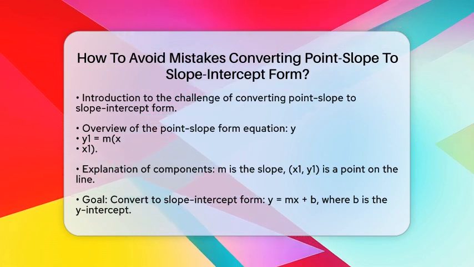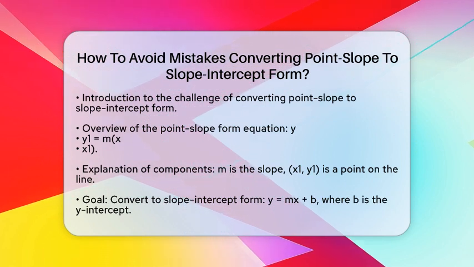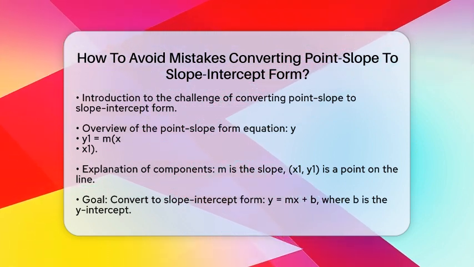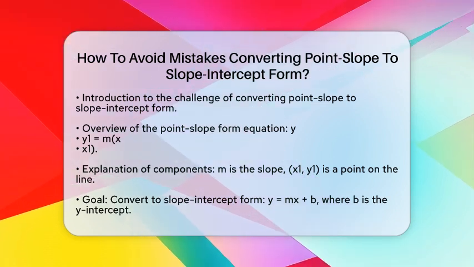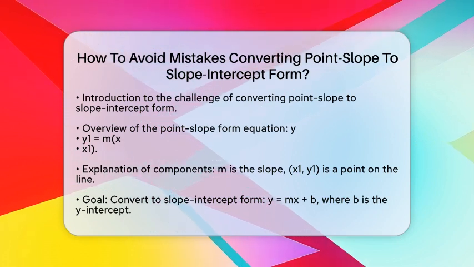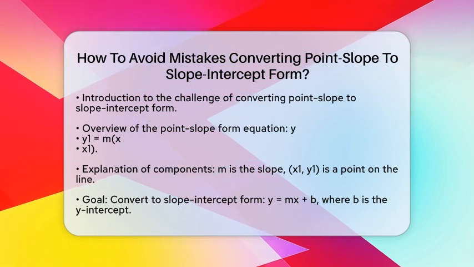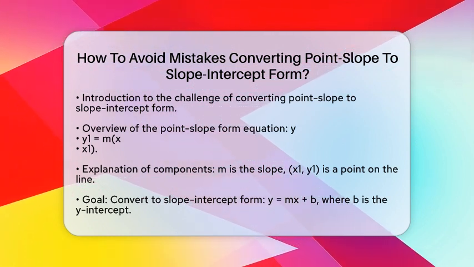First, let's recall the point slope form equation, which is y minus y1 equals m times x minus x1. In this equation, m represents the slope of the line, and the coordinates x1 and y1 represent a specific point on that line. Our goal is to convert this into slope-intercept form, which is y equals mx plus b. Here, m remains the same, and b is the y-intercept, the point where the line crosses the y-axis.